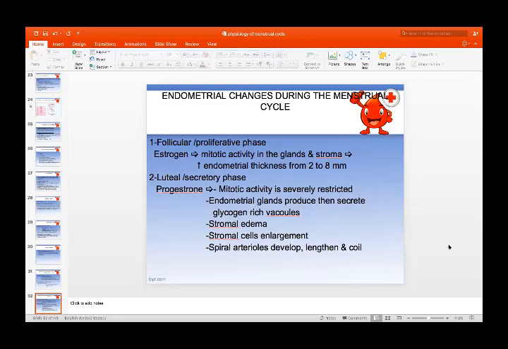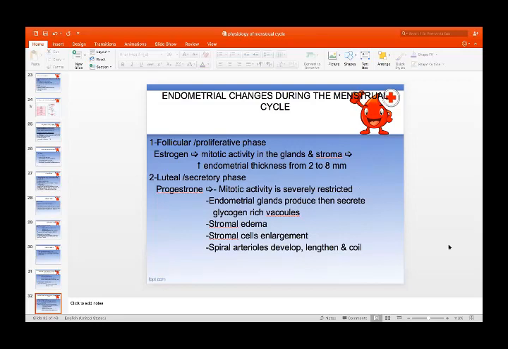The proliferative phase. During this phase, estrogen is secreted from the ovary. It causes mitotic activity in the glands and stroma, increasing endometrial thickness from 2 to 8 millimeters. So endometrial thickness will increase, as will the number of the glands and stroma.